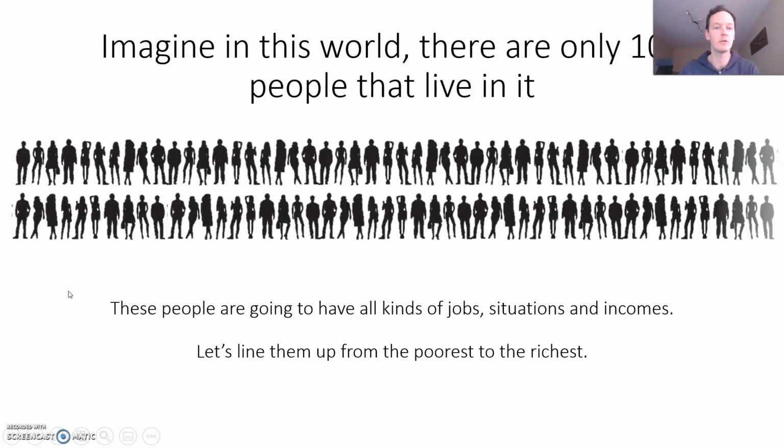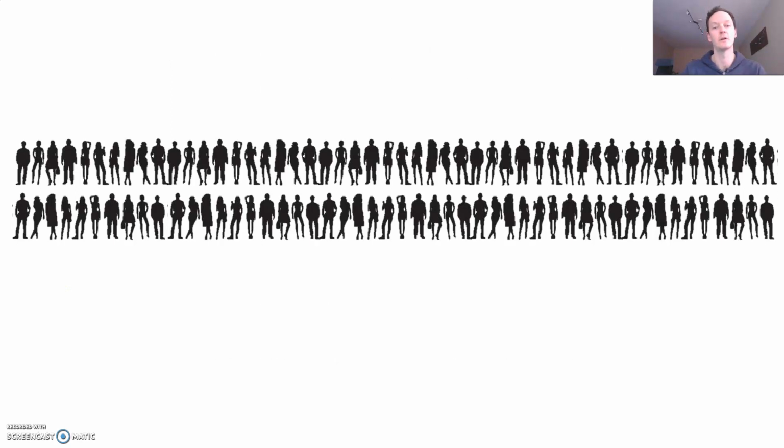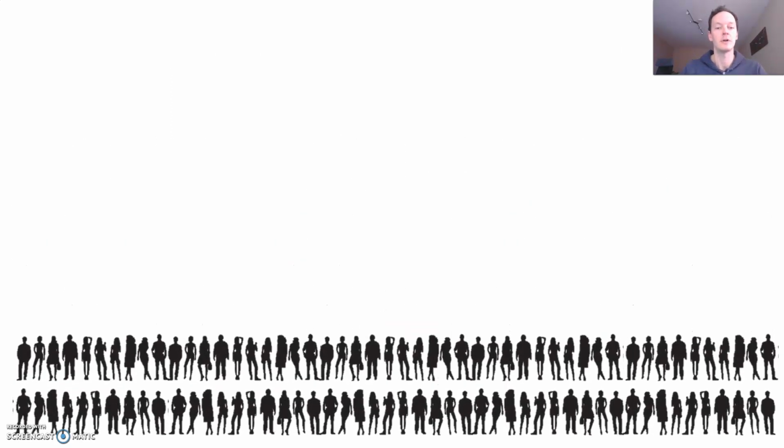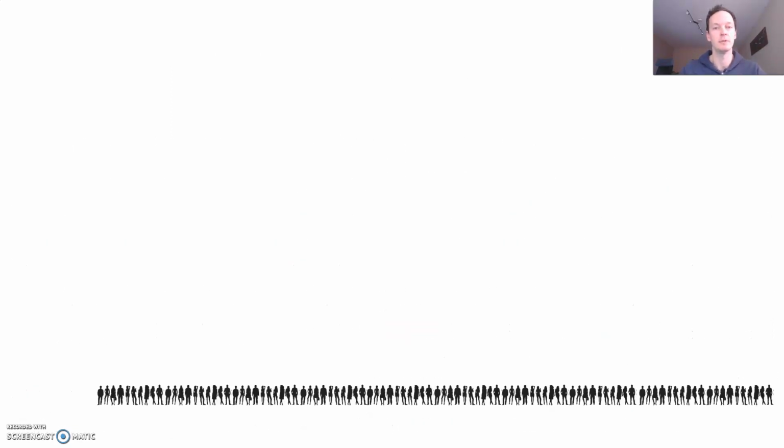Okay, so here's our 100 people. They all do their own things. And we're going to line them up with the poorest person on the left-hand side and the richest person on the right-hand side. So here they all go, 100 people, left to right. This person here earns the least amount of money in the economy, and this person here earns the most, in this fictitious economy of M&M's world.